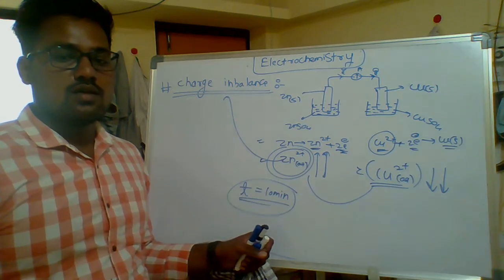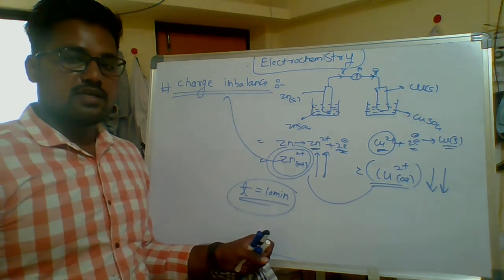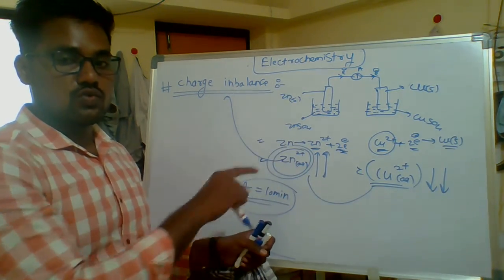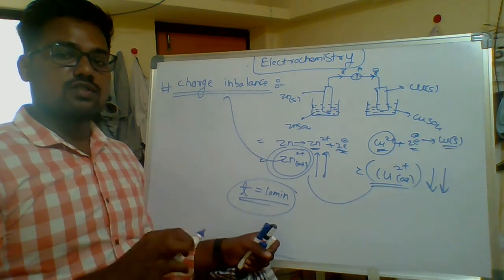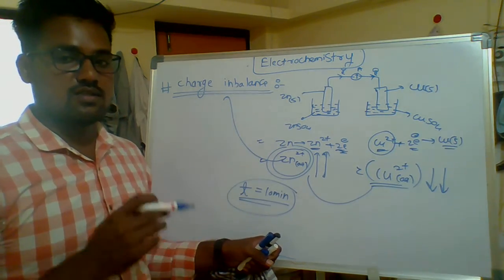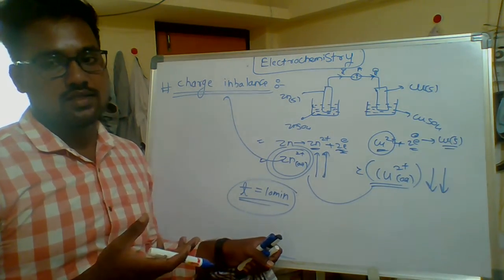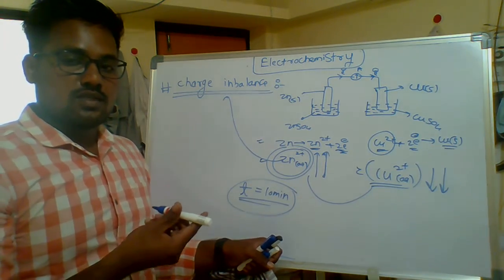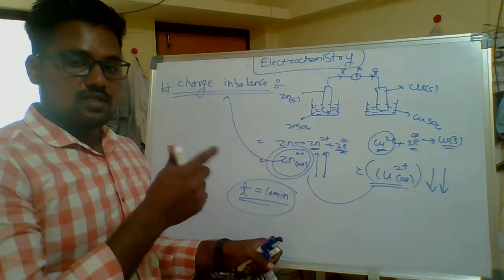Today's topic I can explain: how matter, and matter is nothing but solution, how can solutions generate electricity due to charges. The flow of electrons is called electricity. When two points have some current, it is because the potential of one point is greater than the potential of the other.